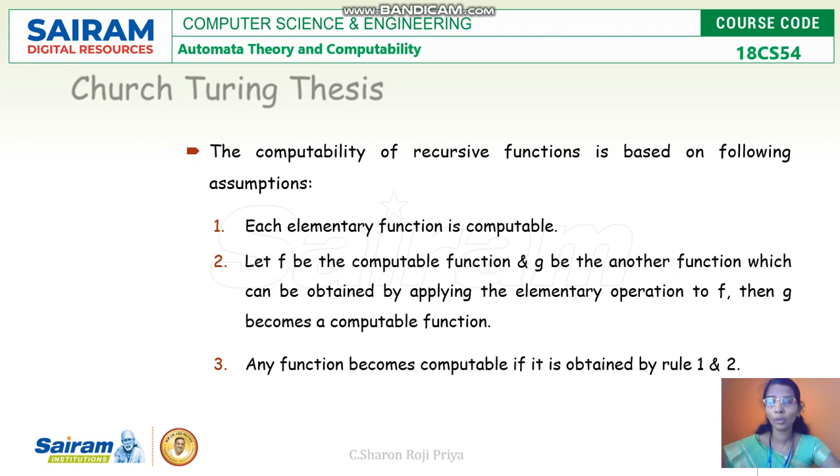I cannot have a solution for an undecidable problem. So if a problem can be computed using a Turing machine, it can be computed by any other computing devices. If not, it is an undecidable problem. I cannot have a solution for these problems. And this is all about our Church-Turing thesis.